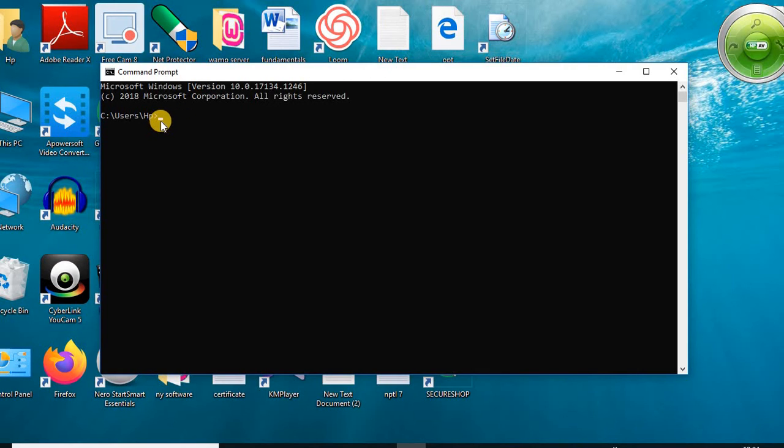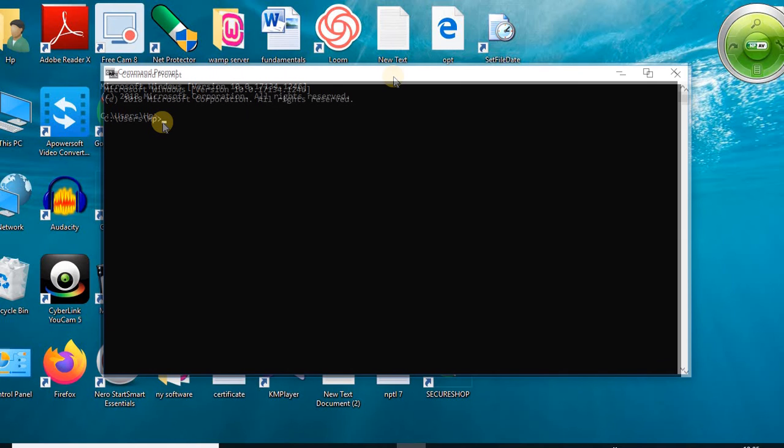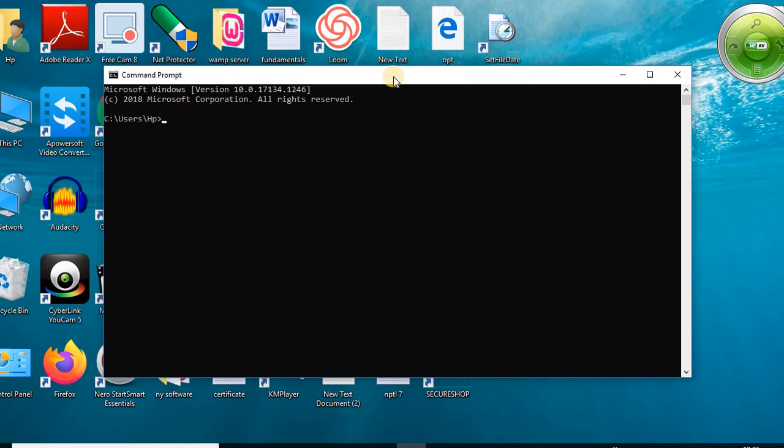This blinking character is called a cursor. All the commands will be applied in front of this cursor. This is our command prompt. It displays the specific default directory of the system. Write the command here. First command is dir.